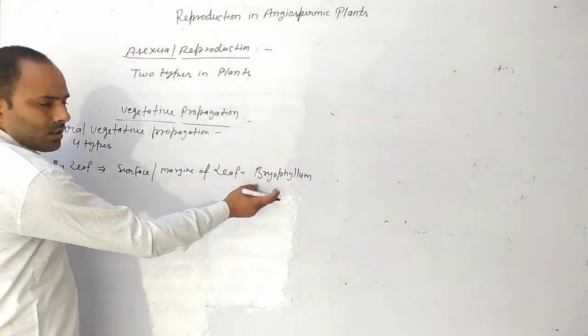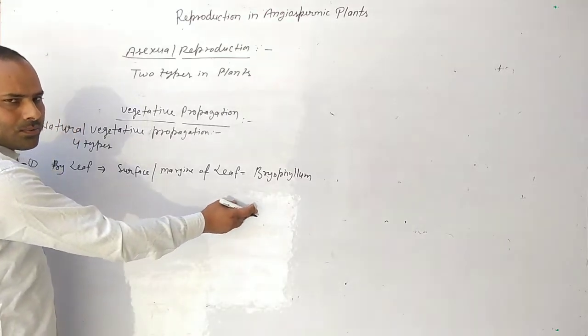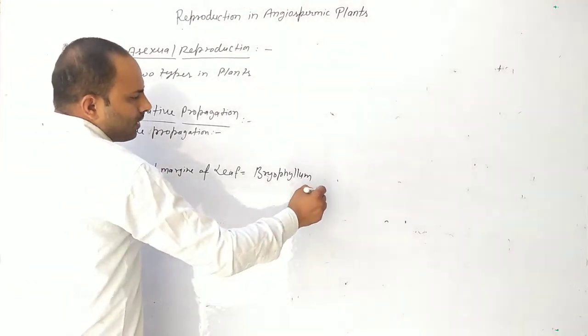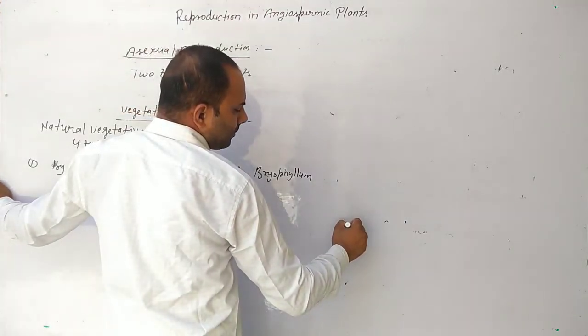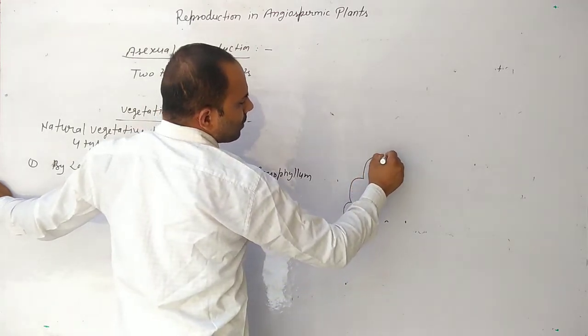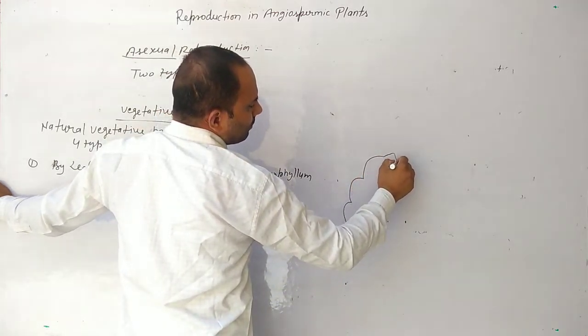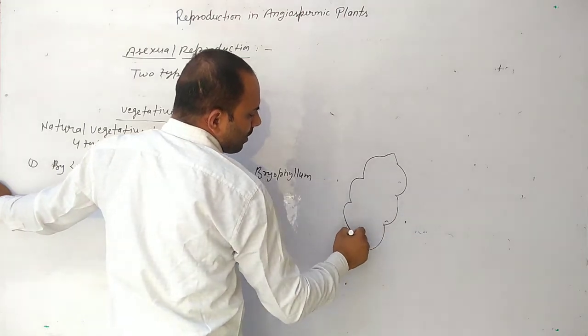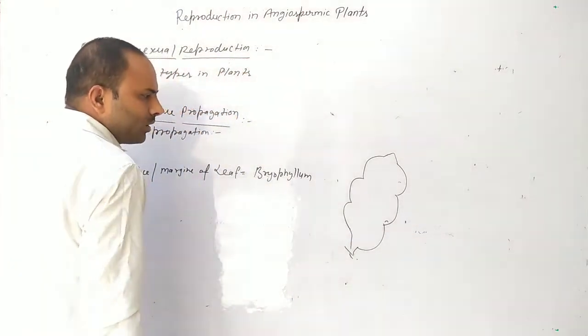Diagrammatically we can see it. This is the leaf of bryophyllum.